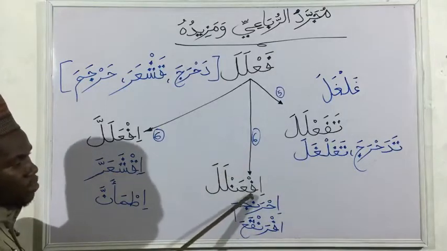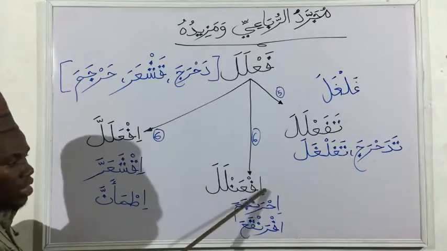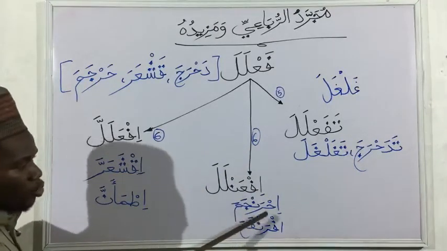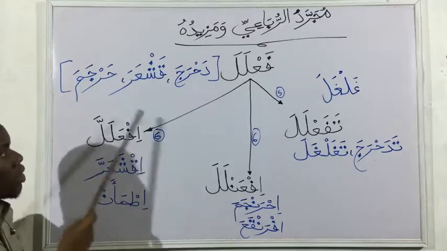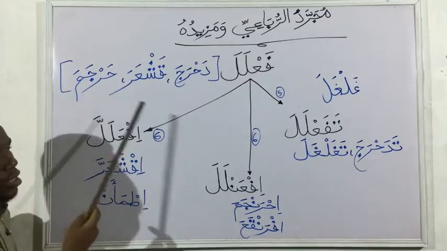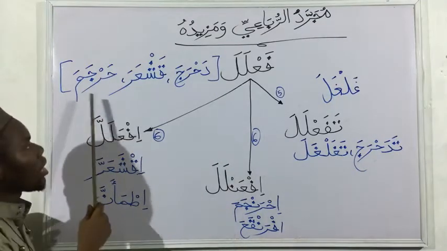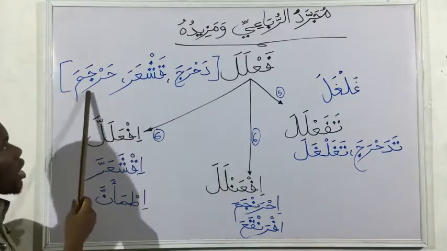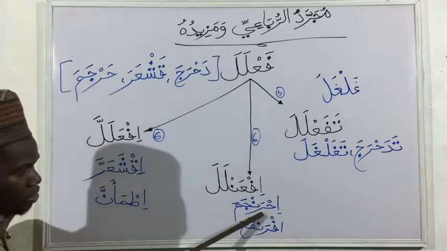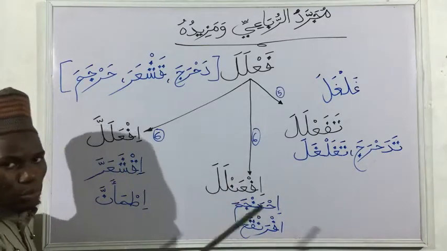Now for six letters we have what? If'anlala, addition of alif and nun. So we have what here? Ihranjama. I said harjama means harjama Zaydun al-ibla, Zayd gathered the camels. How about this? Ihranjamatil ibilu.